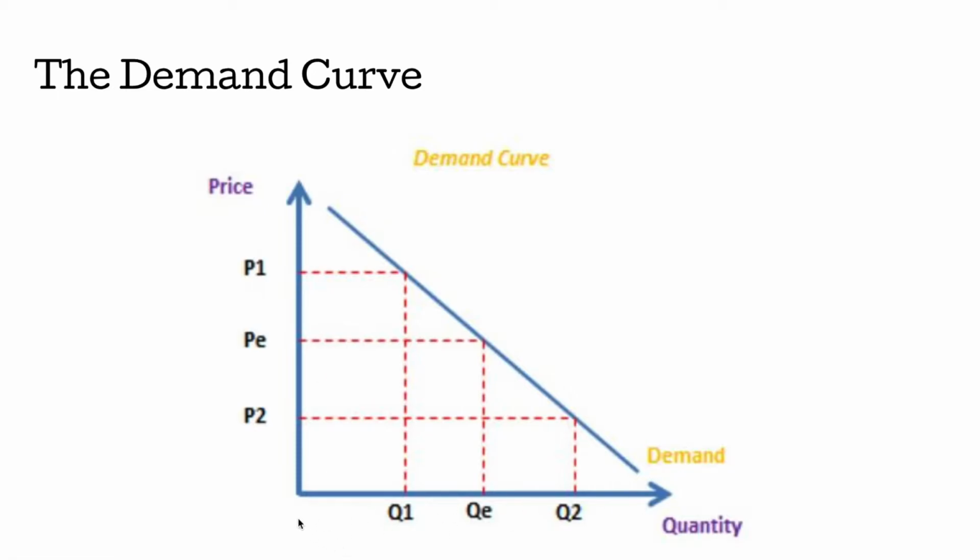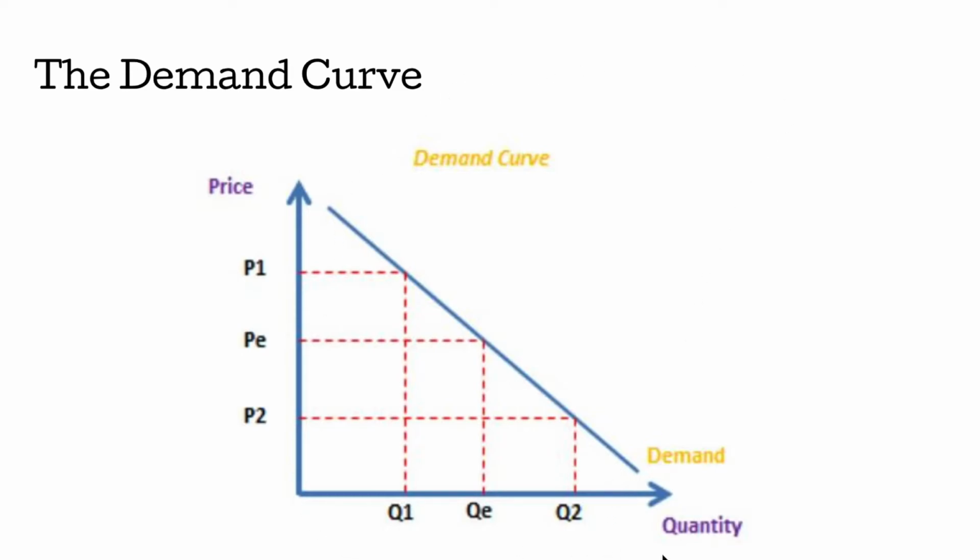And on the x-axis, the horizontal axis, this is the quantity of bananas demanded. So if there's a high quantity of bananas demanded, maybe here, that means a lot of people want bananas. There's a high demand for a large quantity of bananas. If not a lot of people demand bananas, then there's going to be a low quantity demanded, right? Because not a lot of people want them. So maybe that would be here. This would be a low quantity demanded. This would be a high quantity demanded.